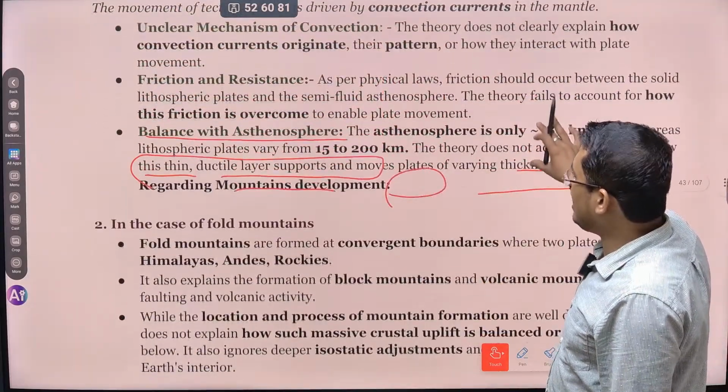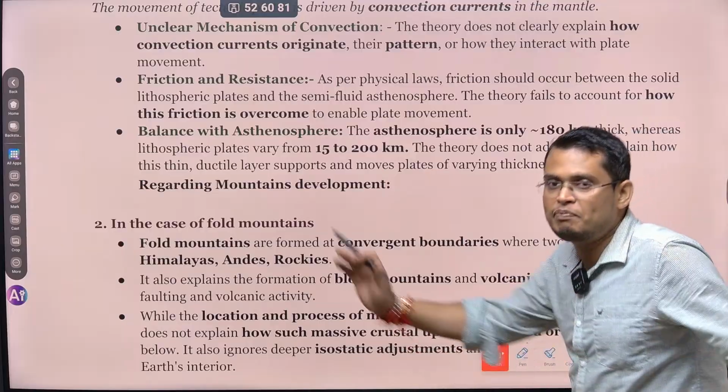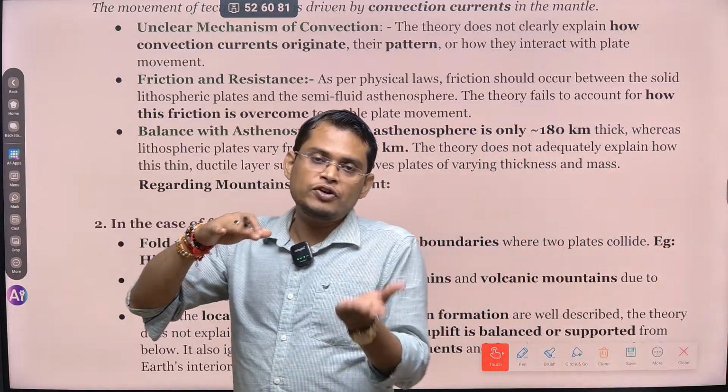So next is friction and resistance. आप imagine करो. So this is a big plate. So a big plate, it is moving over the asthenosphere.